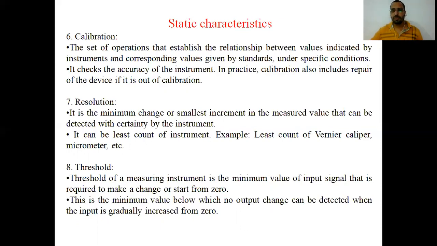Let us suppose you have to use the vernier caliper at a temperature of 20 degrees Celsius. Then you have to calibrate that vernier caliper in an atmosphere of 20 degrees Celsius. So this is the specific condition.